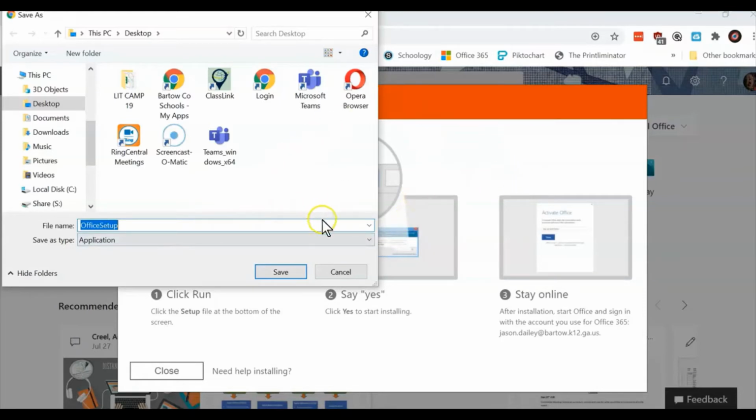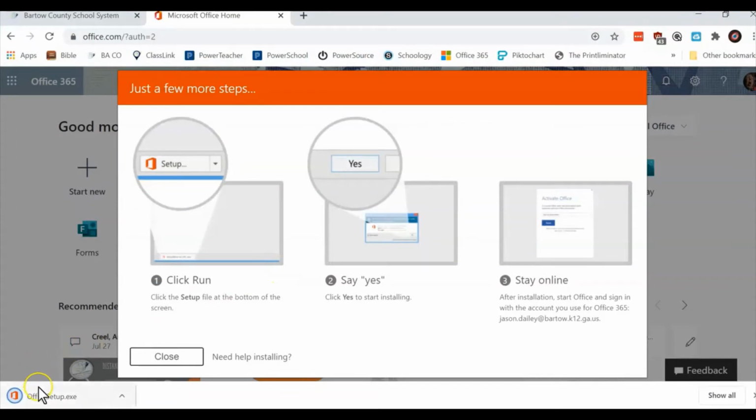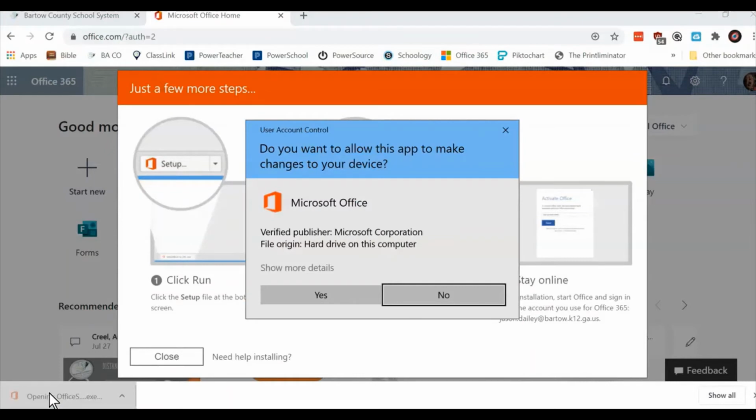And you're going to get these boxes if you're using a Windows machine. I'm going to click Save, and it's going to start the process. The installation box is going to pop right down here to the lower left. When it's finished, I'm going to open it up, and then that is going to walk me through the process of installation on my machine.